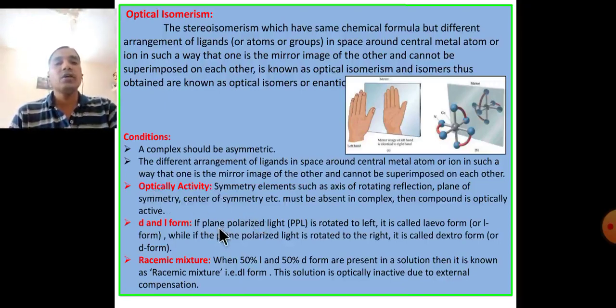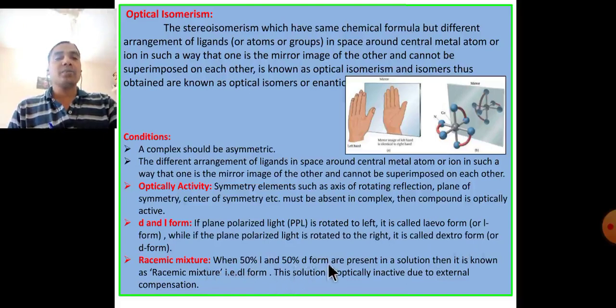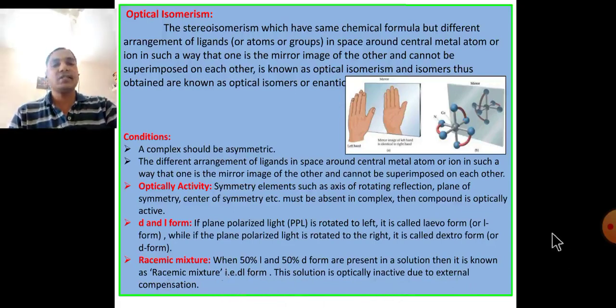D and L form: if plane polarized light is rotated to the left, it is called the laevorotatory form, that is L form, while if plane polarized light is rotated to the right, it is called the dextro form or D form. Racemic mixture: when 50% L form and 50% D form are present in solution, it is known as a racemic mixture, that is DL form. This solution is optically inactive due to external compensation.